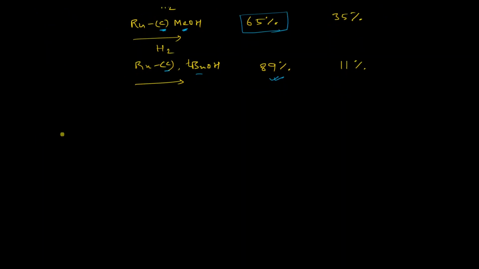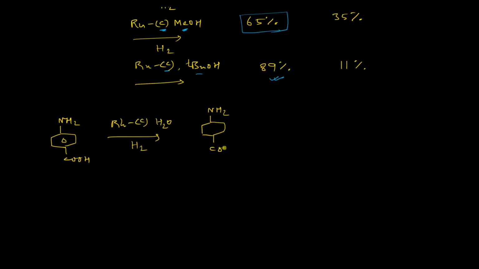Another interesting thing is, if you take PABA, that is para-aminobenzoic acid, and if you perform the hydrogenation reaction on rhodium on activated charcoal in aqueous medium, since PABA is soluble in water, then a smooth reaction was observed, right?